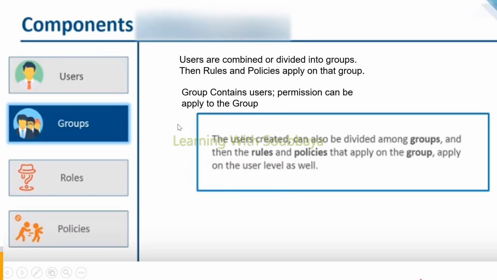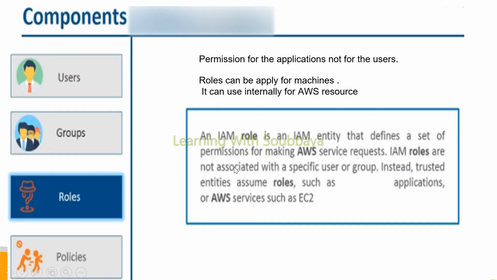What about a group here? A group is nothing but a combined one. If users are combined together, they form a group. We can apply permission to the group so that whatever permission we are giving is applicable for the users inside the group. Users can also be divided among groups, then we can apply permission to the group that will apply to the users. What is a role here? Roles we cannot apply to users. Roles can be applied to applications or AWS resources, AWS services. Roles apply to machines, not to users.